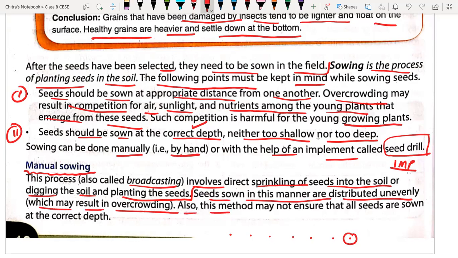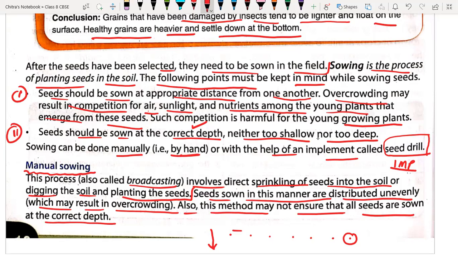Also, this method may not ensure that all seeds are sown at the correct depth. Sometimes when we are sowing seeds manually, seeds may go to the deeper or the shallow part, and some seeds may be at the right depth. So by manual sowing we cannot decide the proper depth.